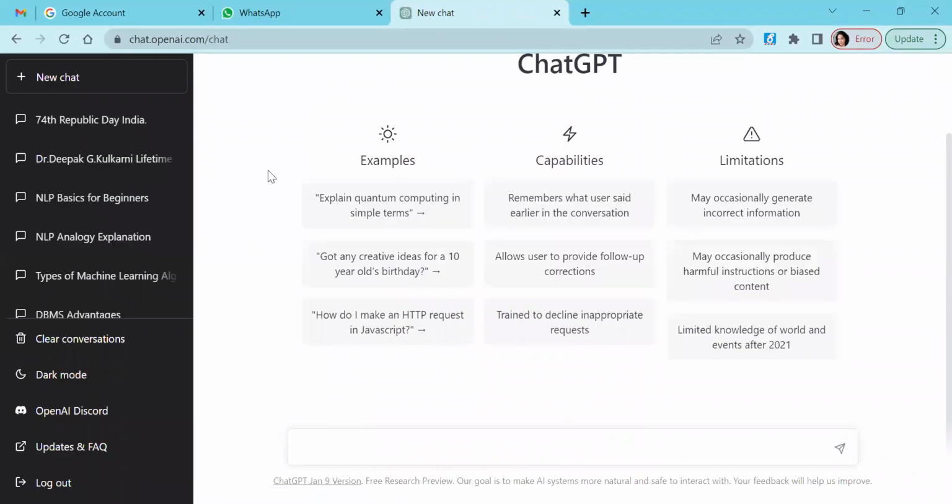So this is the home page of ChatGPT. You can read a bit of some examples of how to search and what its capabilities are, and it does have limitations. It is evolving, but whatever it is today in itself is a big thing. We can expect a lot of improvements. Occasionally, you will have some unacceptable answers. That should be okay. So here is the history of all your previous chats and other things. I'm going to click on the new chat.